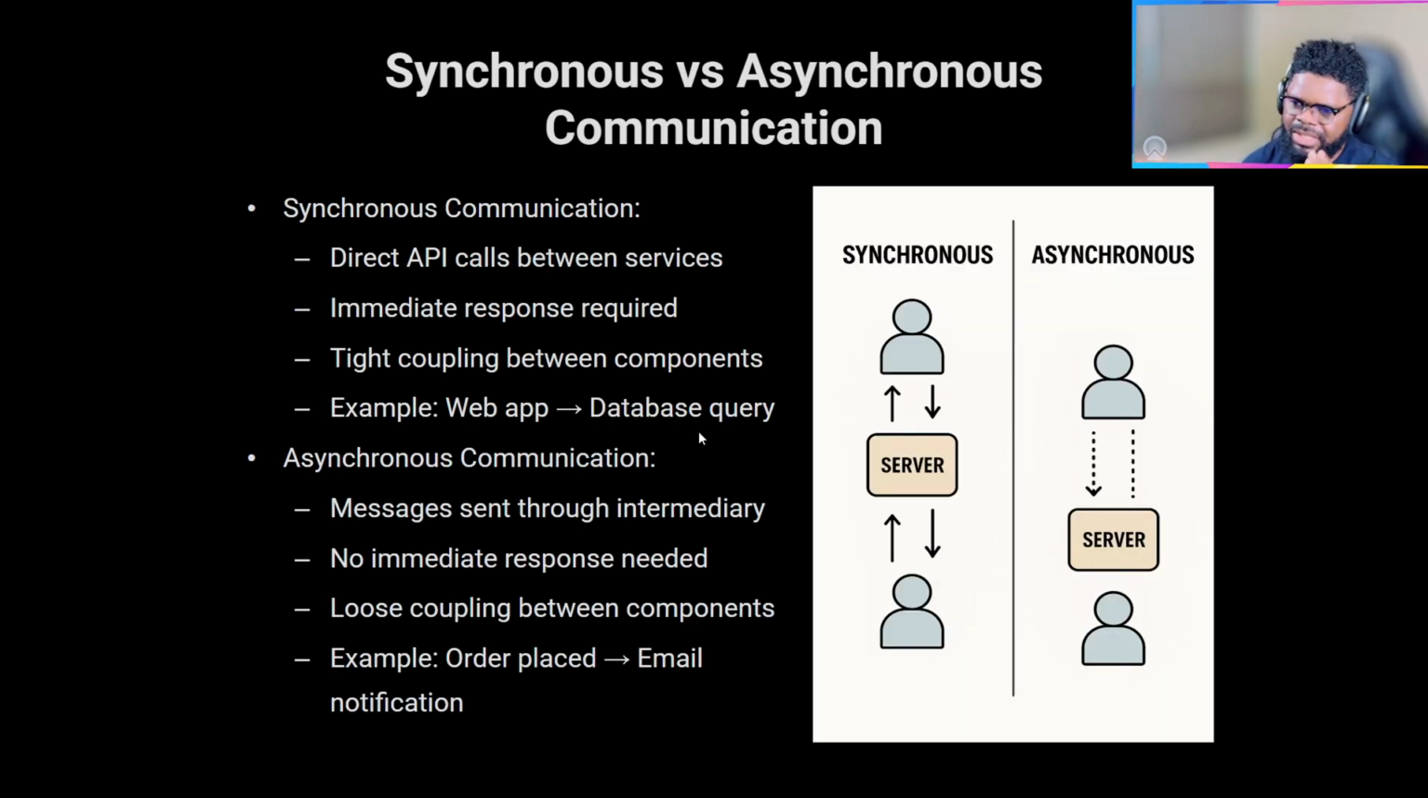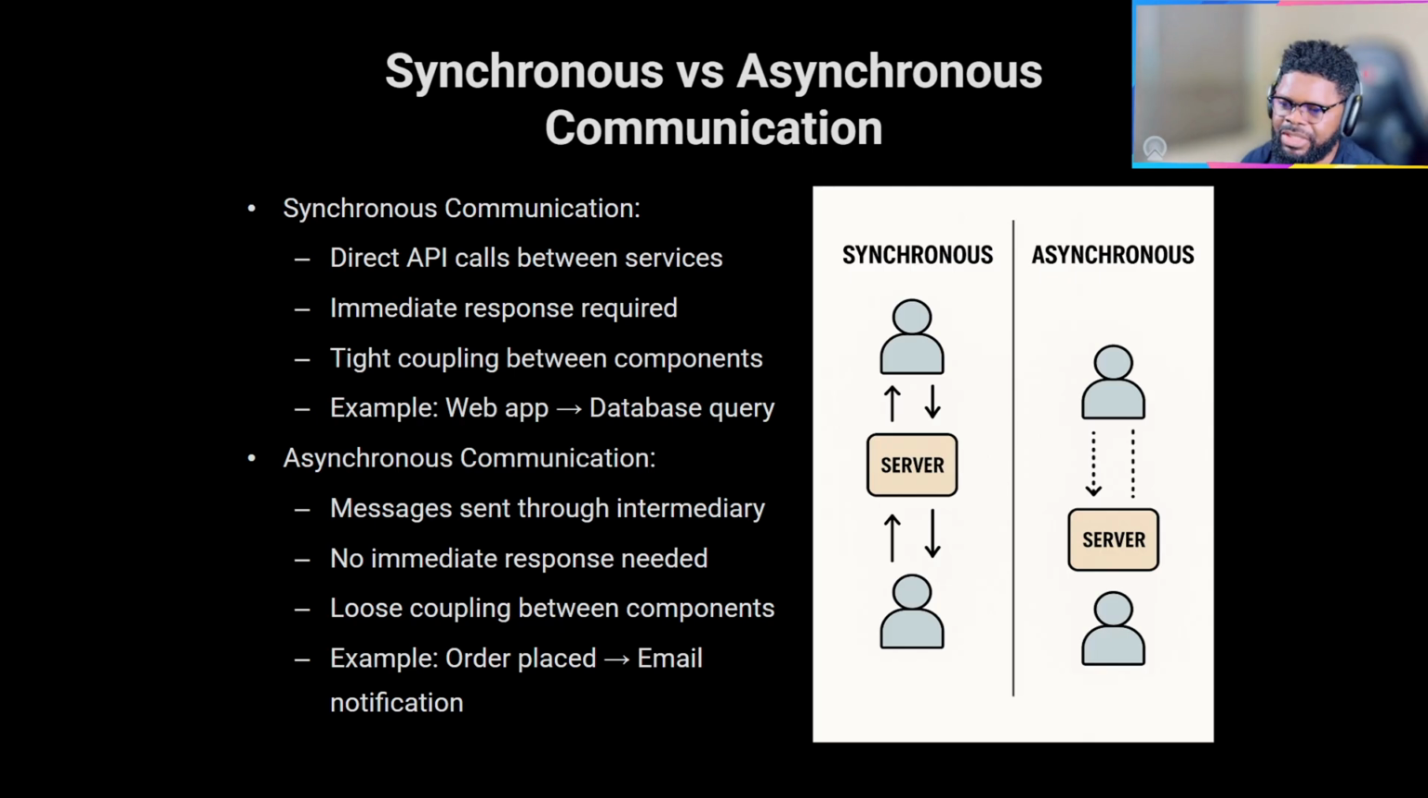So let's talk about synchronous versus asynchronous communication, because it's important for you to know why you need queues. When you think about synchronous communication, you send a request to the server and you wait for the server to respond. So you can see direct API calls between services. You send a request and you need a response. There's really tight coupling, because when you send a request, you're waiting for the other end to respond. That means there's coupling. You have to wait for the response to get back to you.